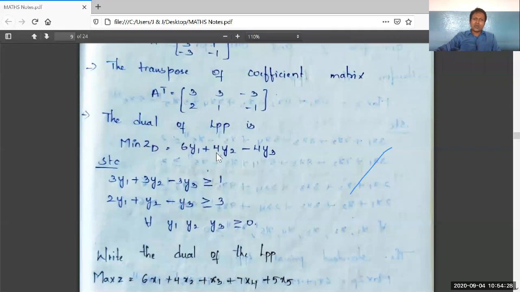These 6, 4, minus 4 were Bi values in the primal LPP. These 1, 3 were Cj values in the standard form of the primal LPP. Right. So it is the best example for converting an LPP containing an equal to constraint into a dual LPP.